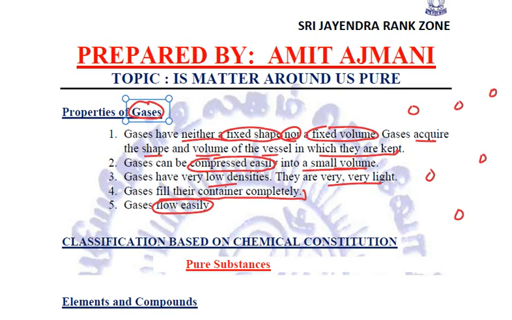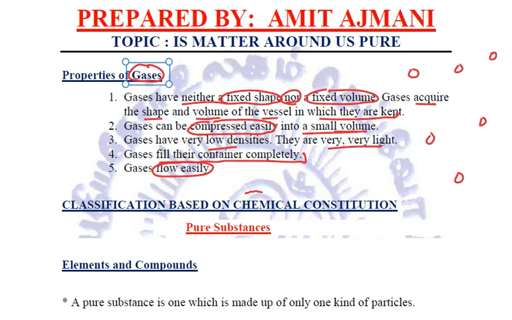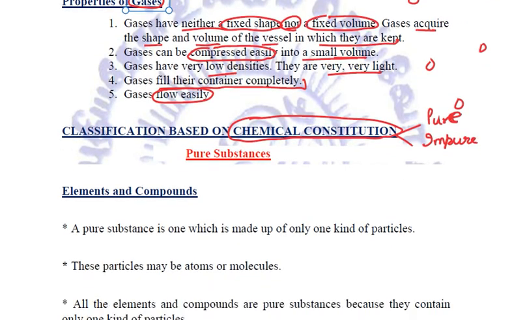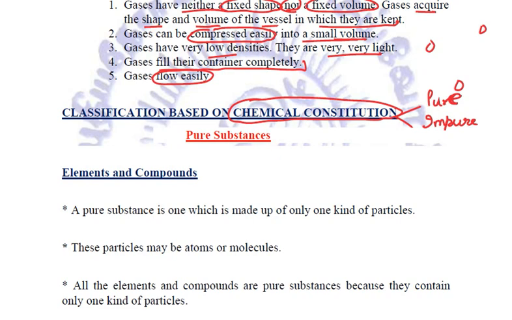Now this was the classification based on the physical properties, the state. Let us now classify matter as per its chemical constitution. Based on the chemical constitution, the matter is classified into two subcategories. One are pure substances and another are impure substances. Now, what are these pure and impure substances? Let us try to relate them one by one in detail.